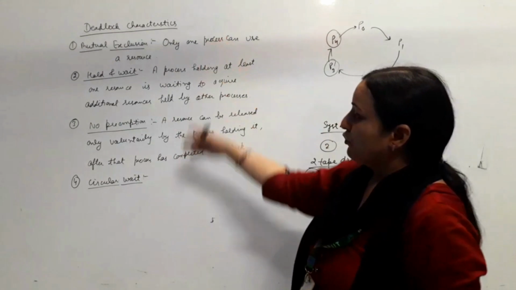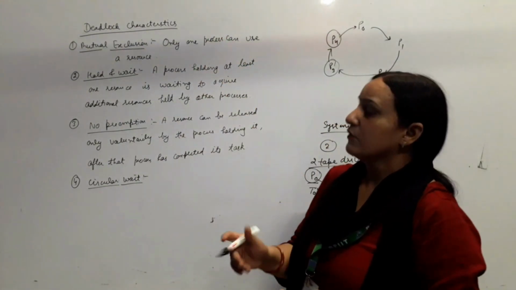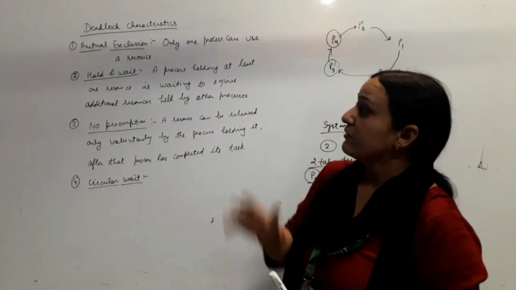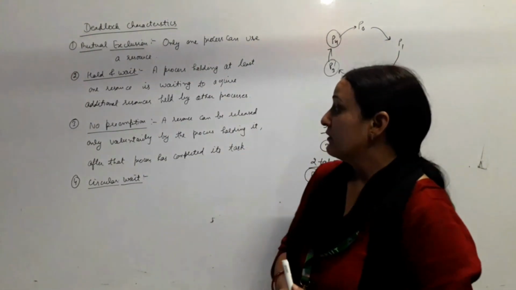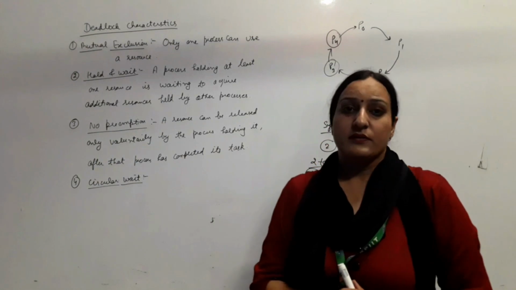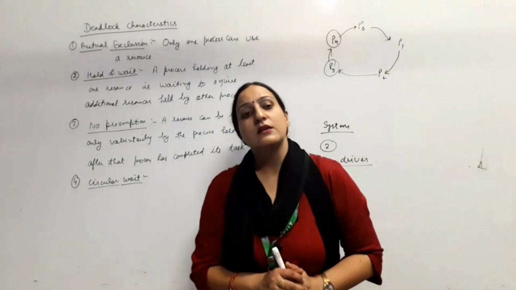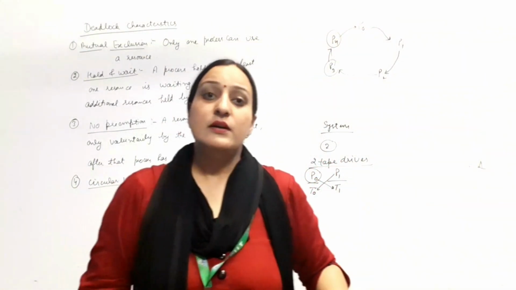It means there are 4 important necessary conditions for a deadlock to occur. First one is the mutual exclusion, second one is the hold and wait, third one is no preemption, and fourth one is the circular wait. These are the 4 necessary conditions for the deadlock.